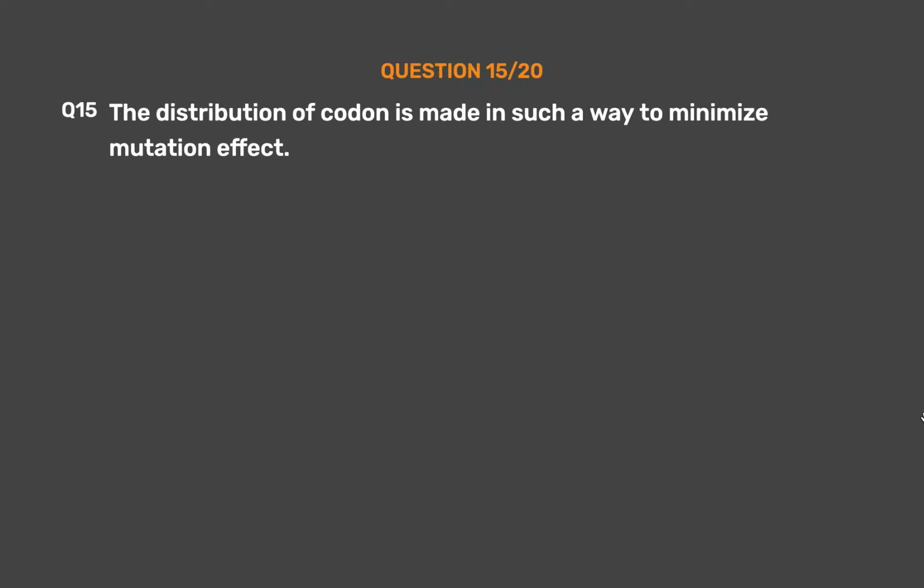Question number 15. The distribution of codons is made in such a way to minimize mutation effect. Option A. True. Option B. False.